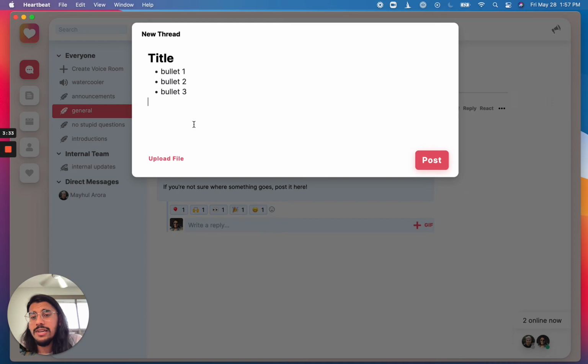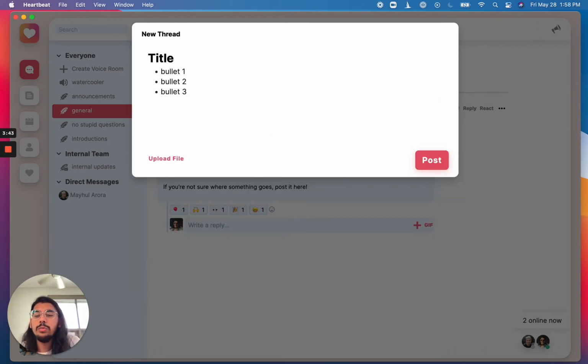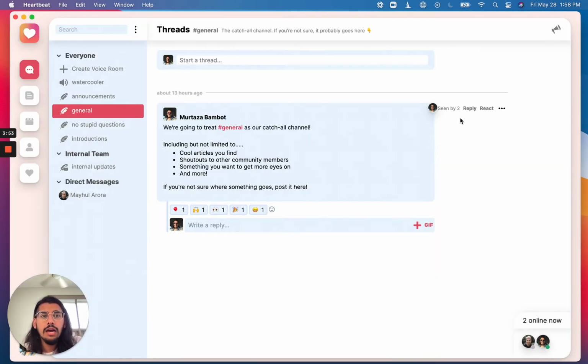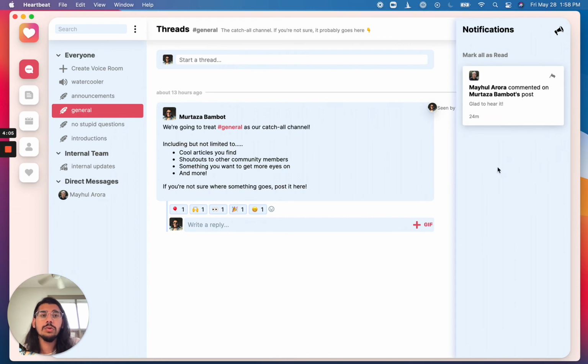We do some cool stuff where you can drop in an image over here and it will actually appear inline with the rest of the post. So I can do small things like that. And then we even have URL expansion. So if you drop in a URL to something, it'll show a nice little card that previews what that web page is actually going to have. There's seen by for every single one of the threads. So you can reply here, you can react here. As new comments or new things actually show up on threads, they'll pop up into your notifications on the top left over here. So this is where you'll see everything that's happening within threads and discussions.